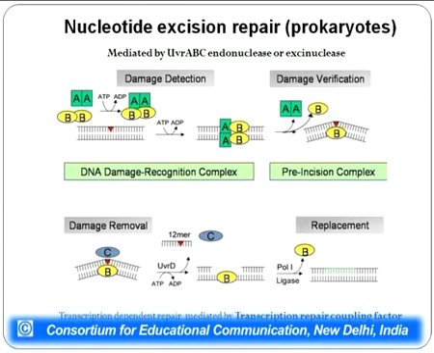Herein UVRB is making a cut 5 prime to the damaged site and UVRC is making a cut 3 prime to the damaged site. UVRD is another protein, a type of helicase, which comes into action and unwinds the DNA. After the DNA has been unwound and the damaged stretch of nucleotides has been removed, DNA pol 1 comes into action, it fills in the gap and ligase seals the nick.